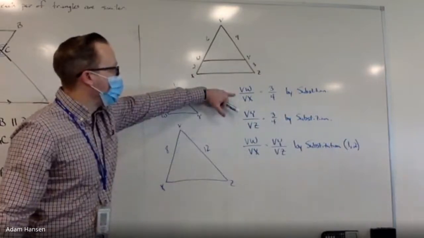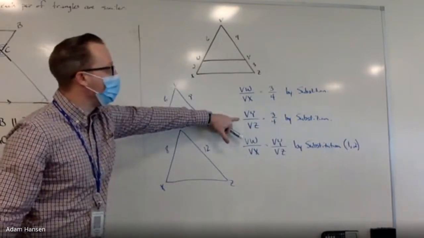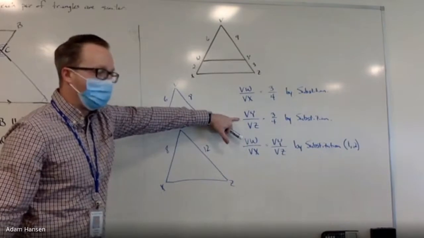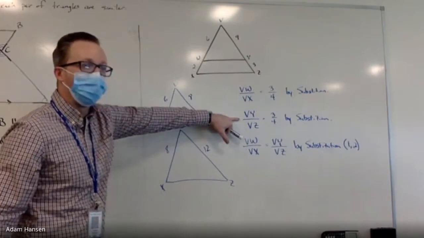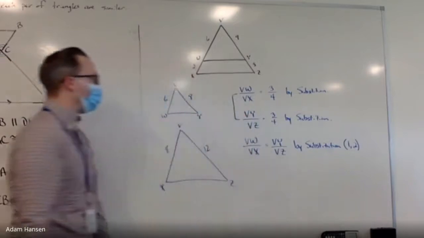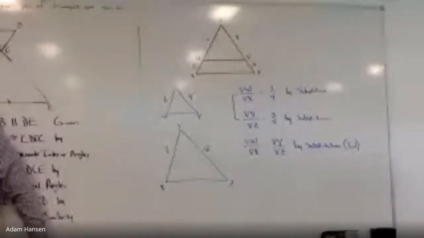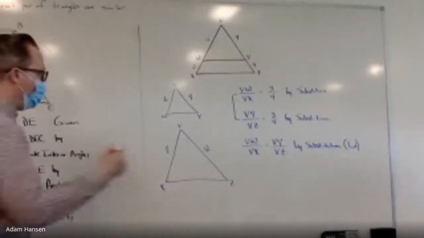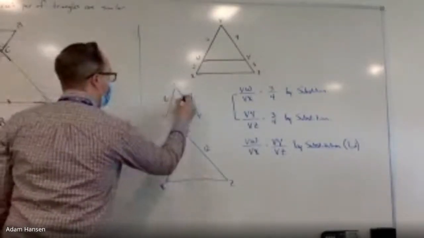VW to VX is the same 3/4 as VY to VZ. So since they're both equal to 3/4, can I just set them equal to each other? Basically, set those equal to each other because they're both equal to 3/4. Now I've got two pairs of sides that are in proportion.